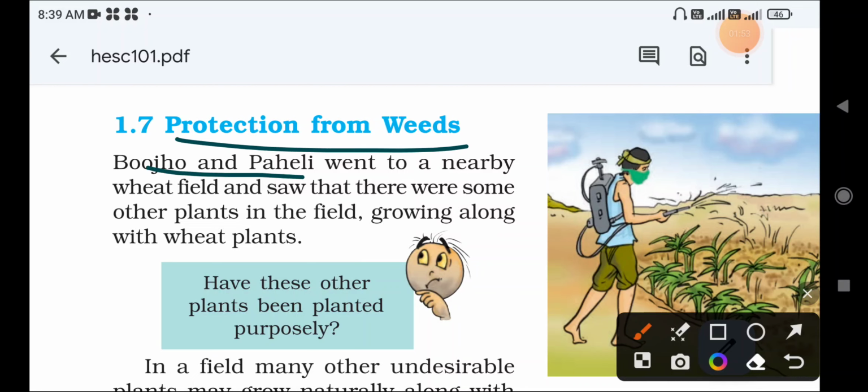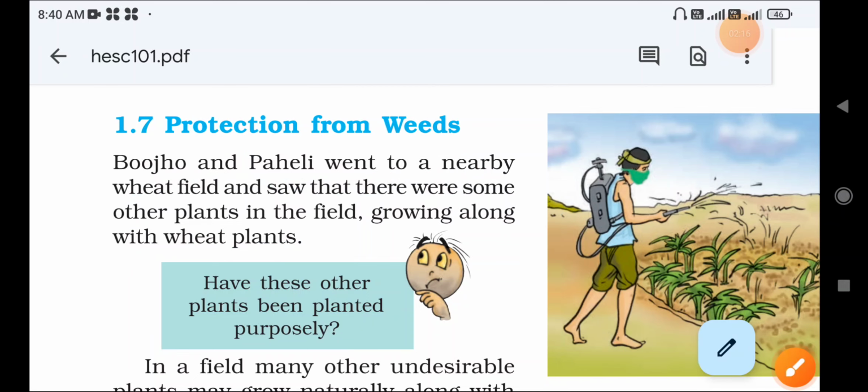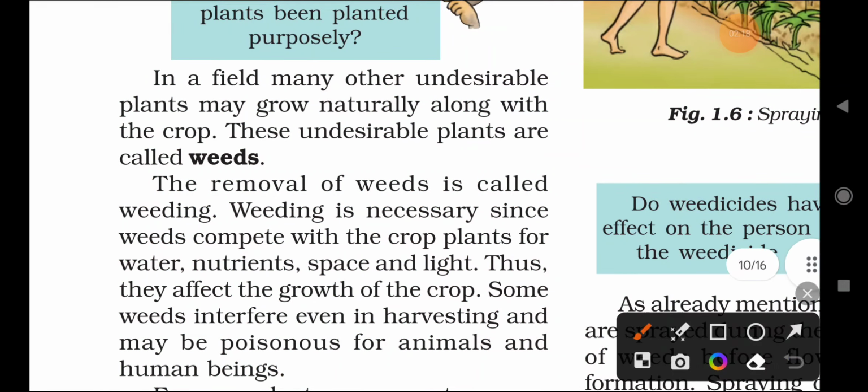Boojho and Paheli went to a nearby wheat field and saw there were some other plants in the field growing along with the wheat plants. Okay, Boojho and Paheli went to their nearby crop field, which was a wheat field. In it, some other kinds of plants were growing along with the wheat, right?